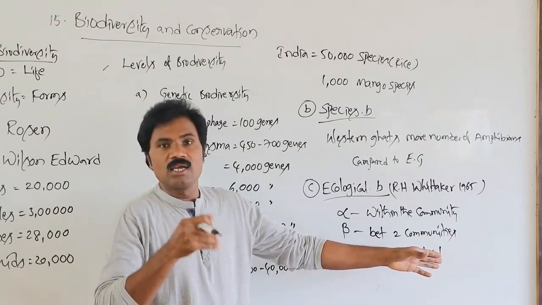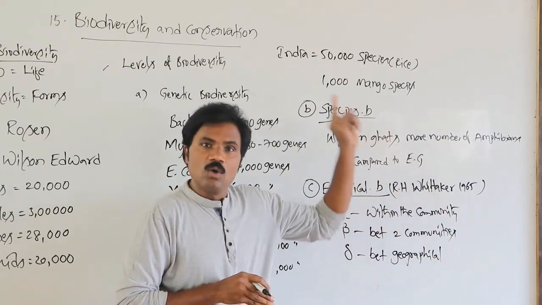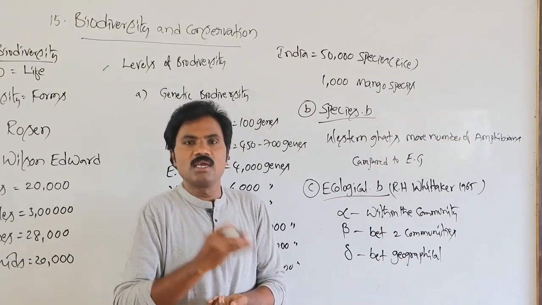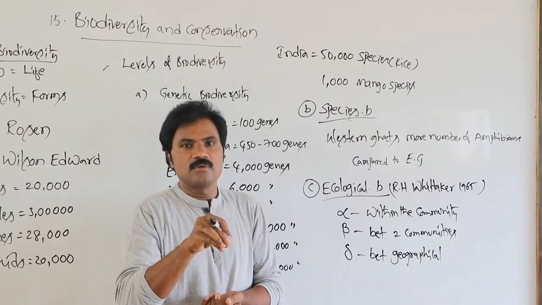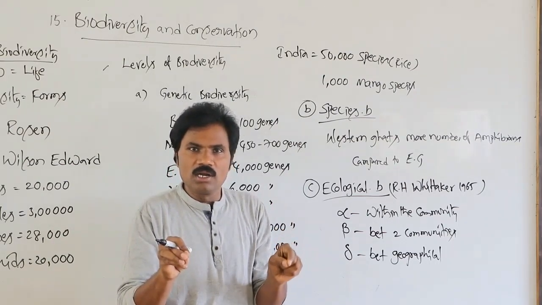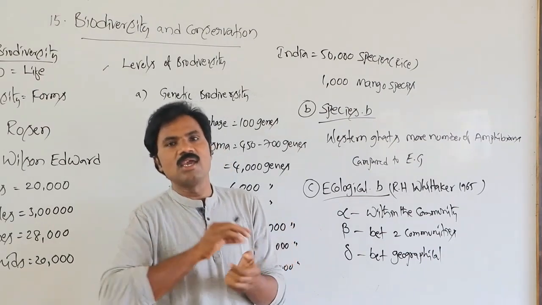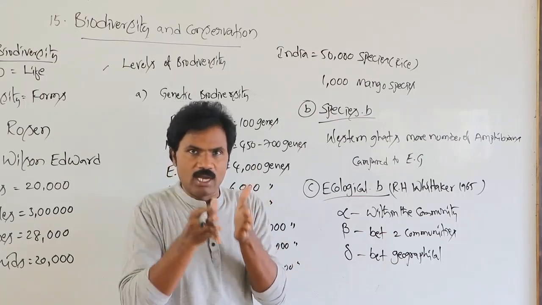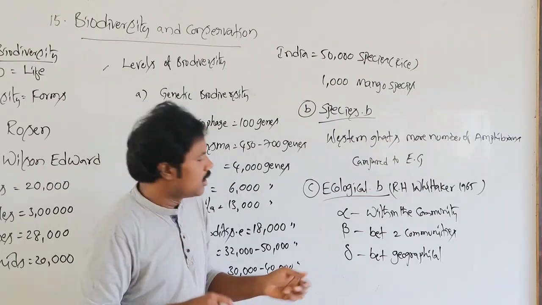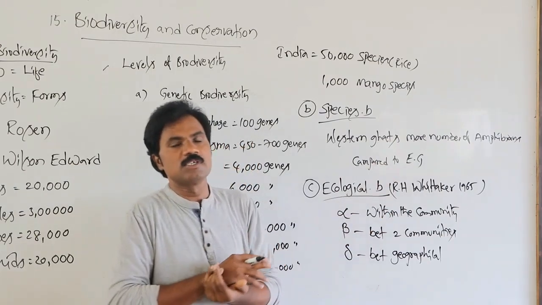When you compare Turkey with India, India has more species than the Turkey region, because of habitat and climatic factors, which play a chief role. That's why, because of geographical areas, it is variable.